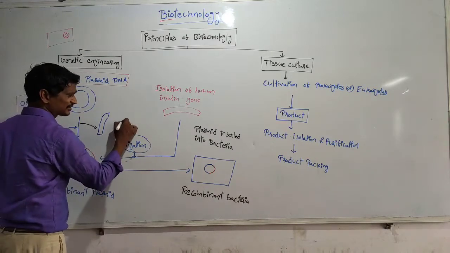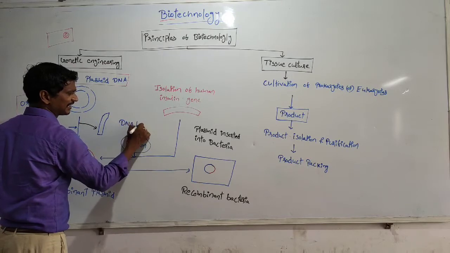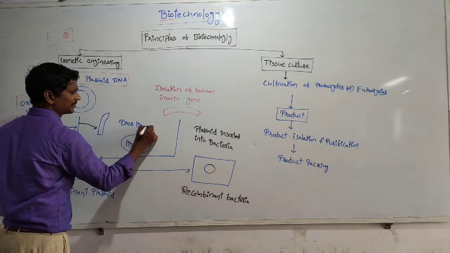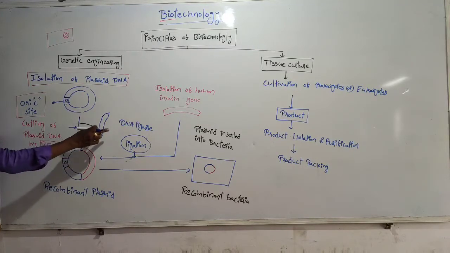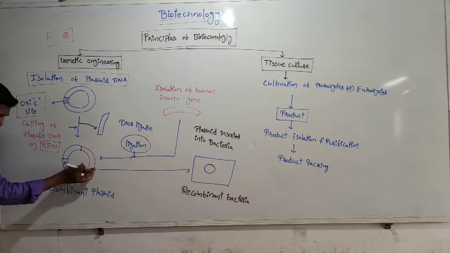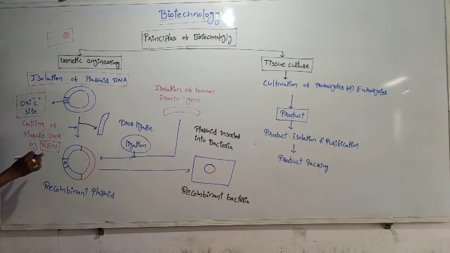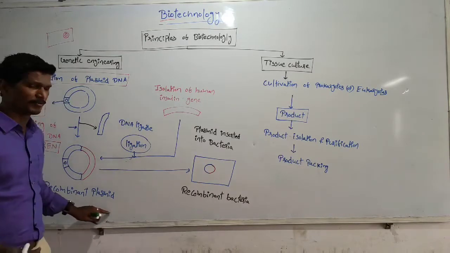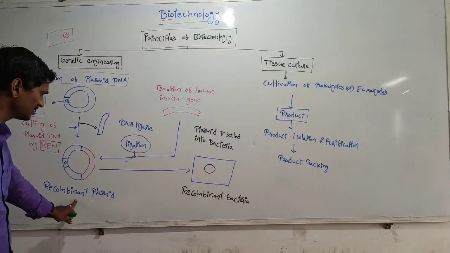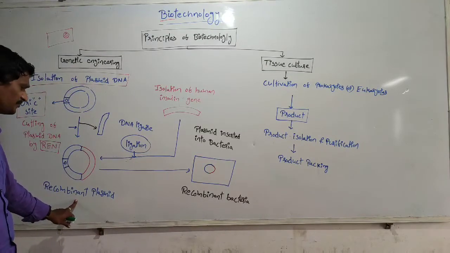The ligation is done by the DNA ligase enzyme. The two strands of DNA are joined by DNA ligase. This DNA is related to humans, and this DNA is related to the bacteria. So this is a new combination, and it is called a recombinant plasmid.